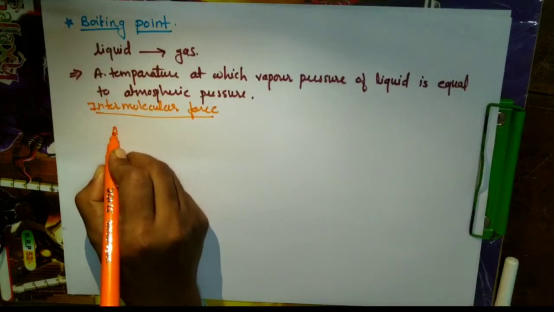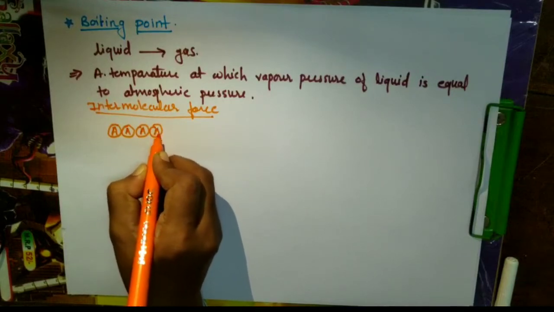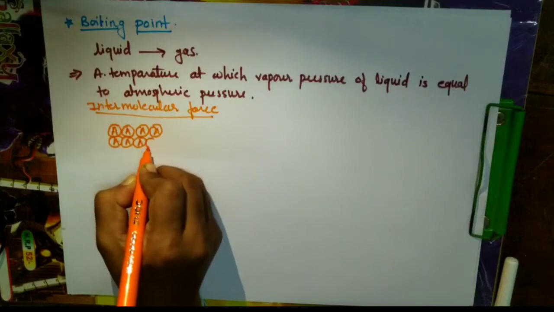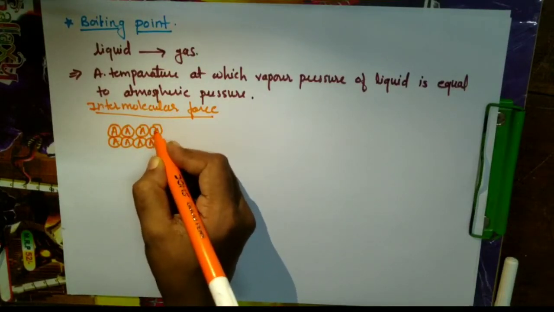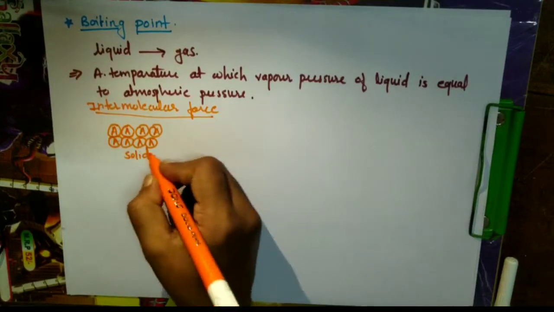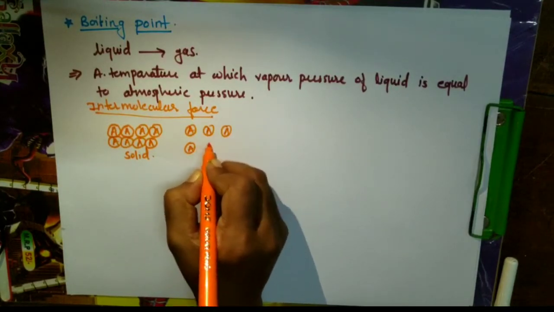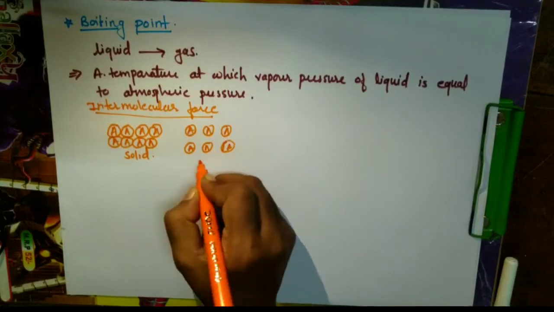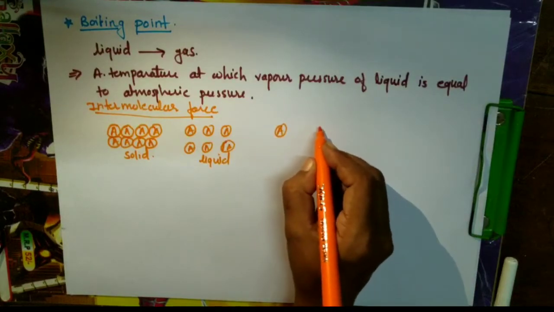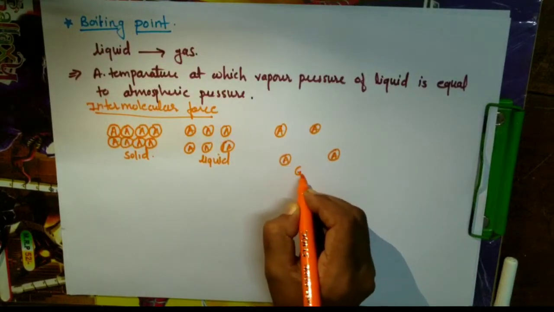For example, if A is a molecule here, when we arrange these in a definite order and definite shape, close to each other, the intermolecular distance is very small, and then it is present as a solid. If there is a little more distance, then it will be in the liquid state. But when they are far from each other, the intermolecular force is weak, and then we call it a gas.